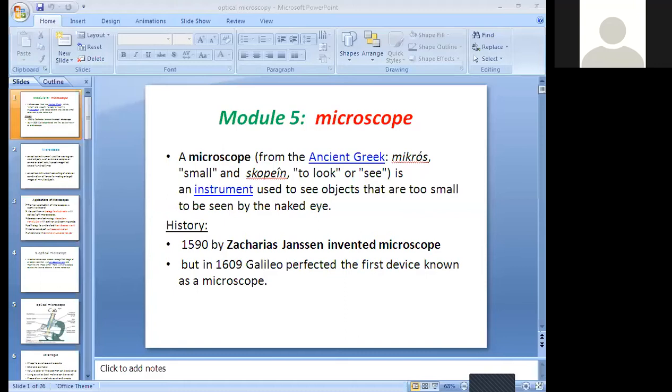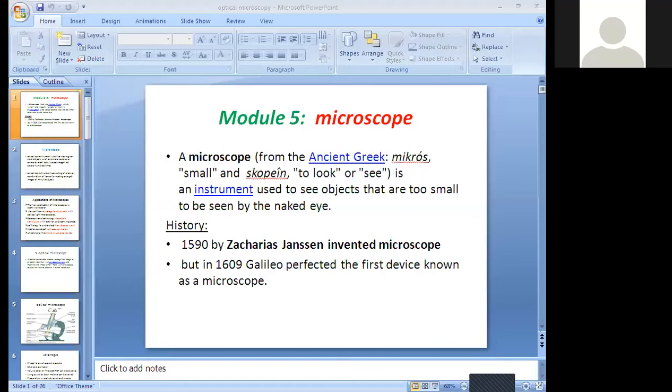I hope you can see the slide clearly. The word microscope comes from ancient Greek. Now you can call it an English word, but this word came from the Greek word.